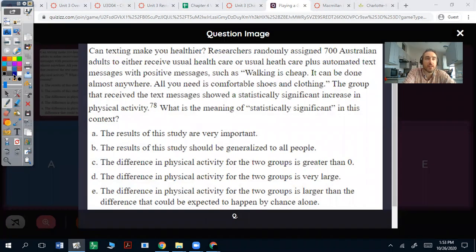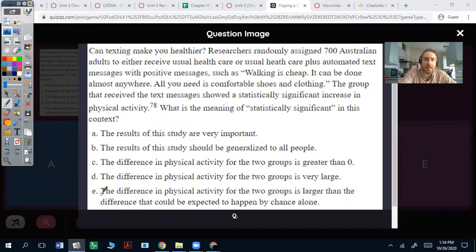Statistically significant is looking at seeing differences that are out of the ordinary. Not necessarily very large or greater than 0 or generalizing it to a population, but looking at a difference that's above and beyond what you would expect just by chance alone.